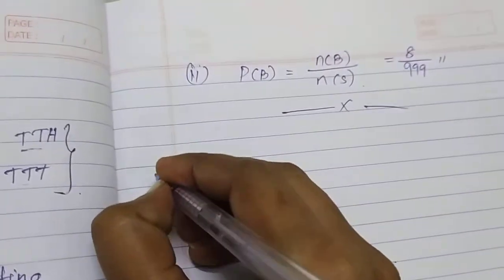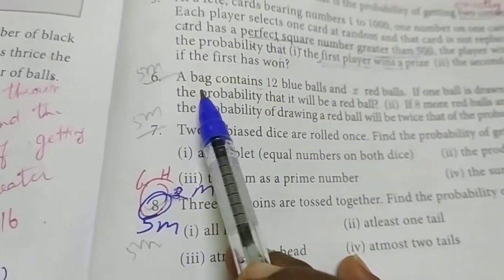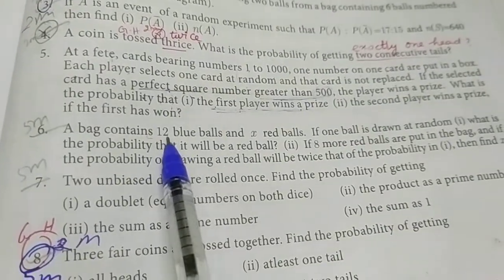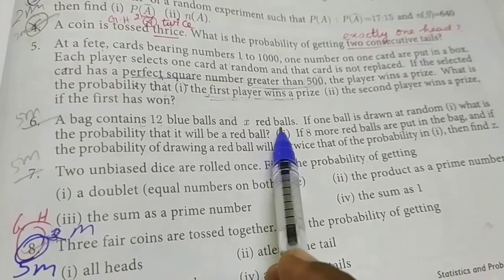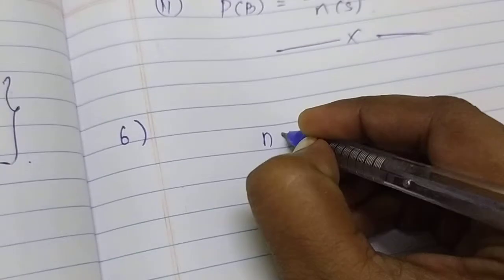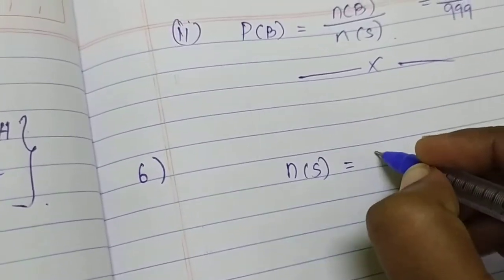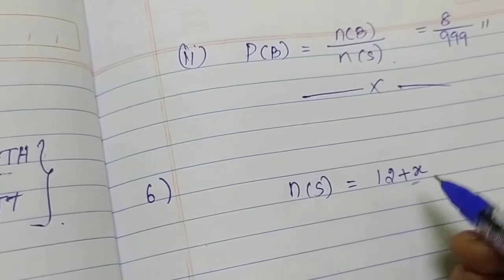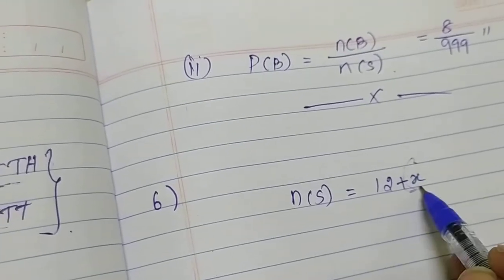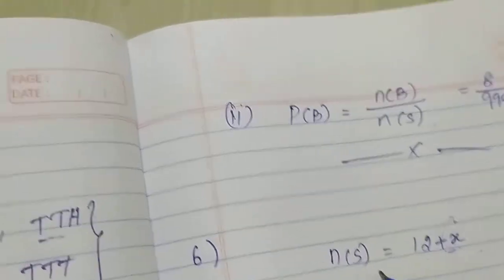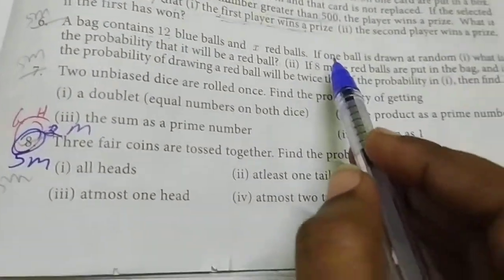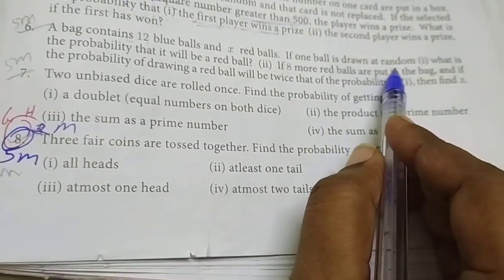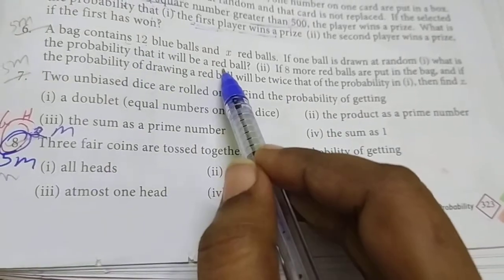Next, sixth sum. Listen. A bag contains 12 blue balls and x red balls. So first, the number of S is equal to the total. So how many blue balls? 12 plus x balls. The variable is given. So 12 plus x. This is the number of S.